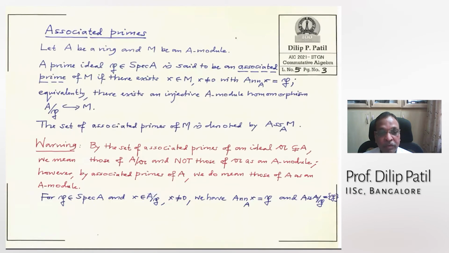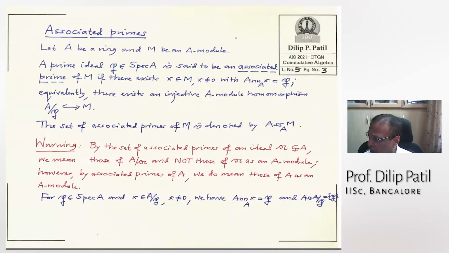Now the set of associated primes of M is denoted by Ass of M, associated primes of M. And again, we can drop the subscript A from that notation if A is our fixed ring. And this red thing I have written is very important because it becomes clearer what we are talking about.